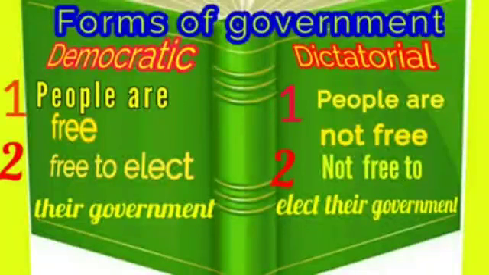In a democratic government, people are free to elect their government. But in a dictatorial government, people are not free to elect their government. Means they have no right to choose their government. They have no right to vote. So these two are the forms of government: dictatorial and democratic.